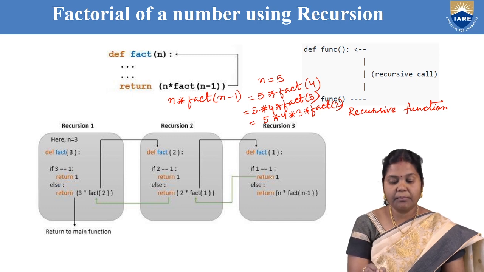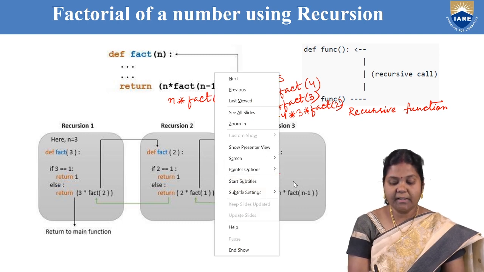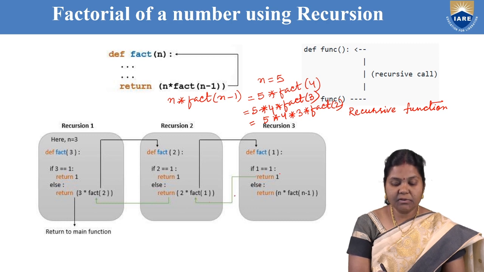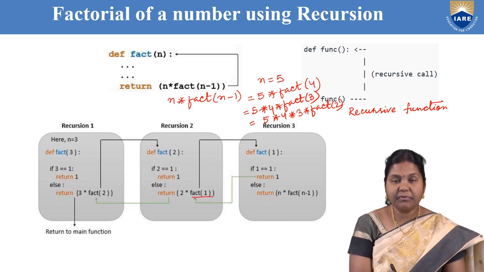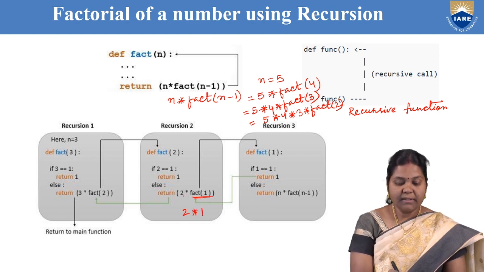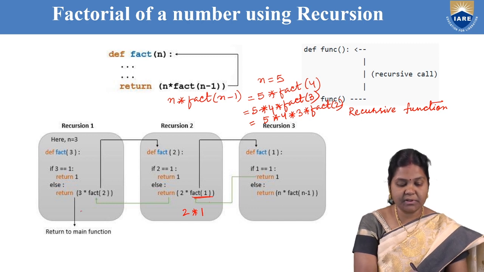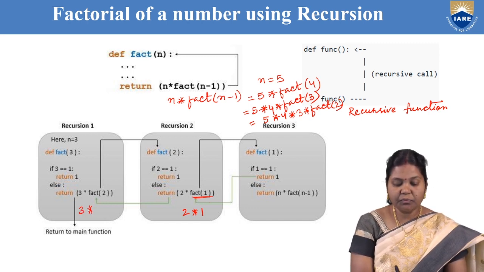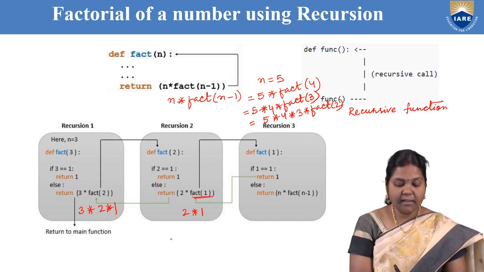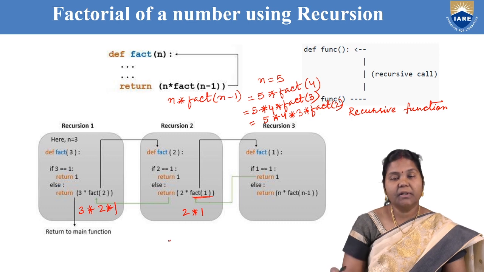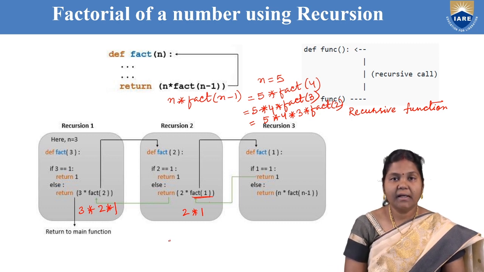So again there is a call made to the factorial function where the n value is 1. Now is 1 equal to 1? Yes, so true. So it returns 1. Whenever it returns 1, this value is returned to the previous function. So here it computes 2 into 1. Now this function was called by its previous function, so again it returns to its previous function. So 3 into fact of 2 is nothing but 2 into 1, that is 2. So finally it is computed as 6. In this manner the factorial function is executed.